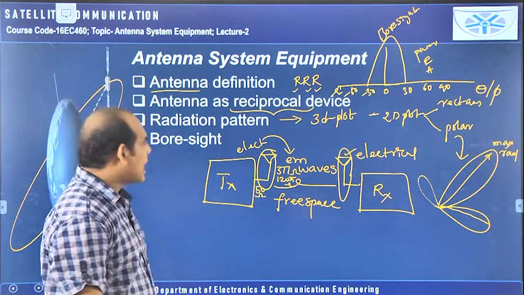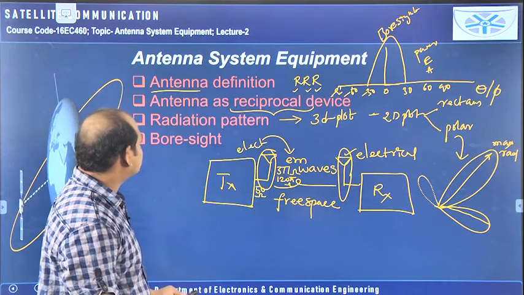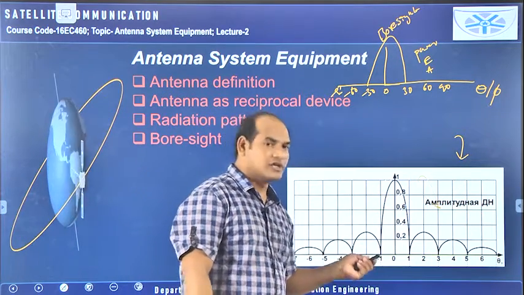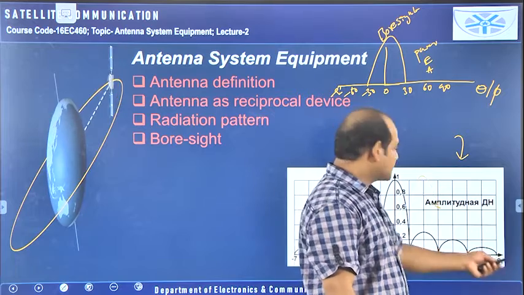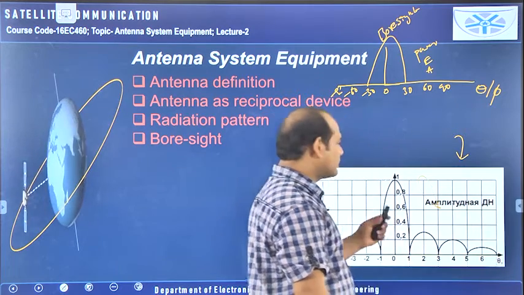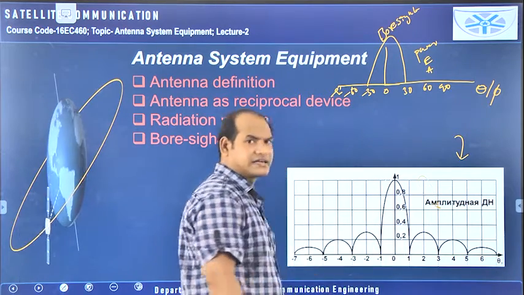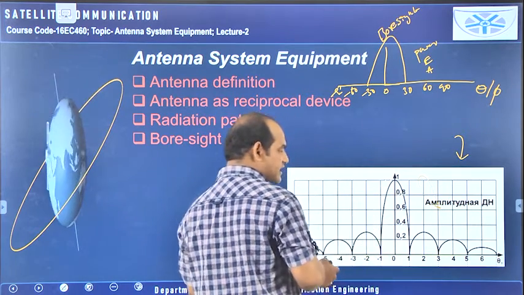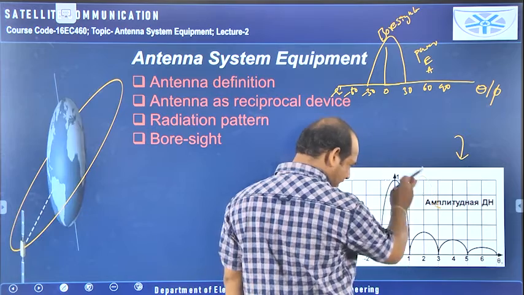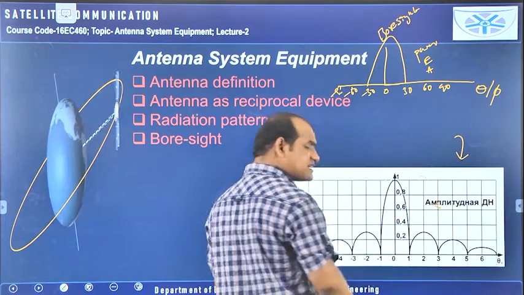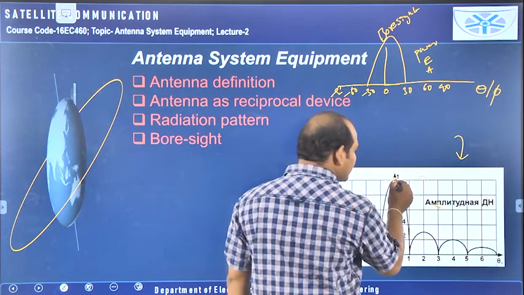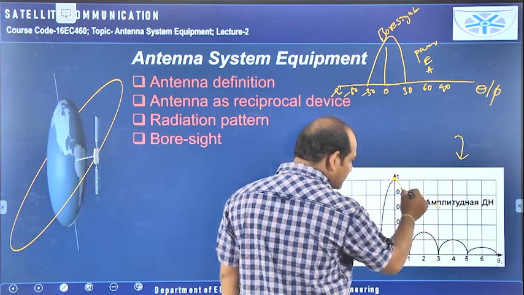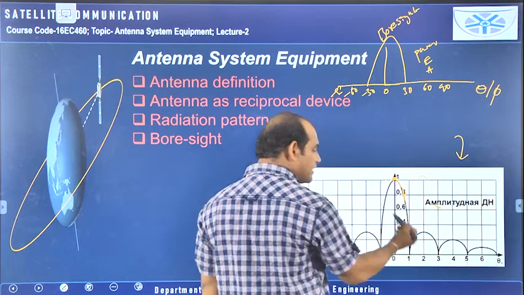Bore site I have already told you. In this diagram you can observe the same thing I told here. Theta is taken on the x-axis, and power or electric field or magnetic field can be taken on the y-axis. It is in the rectangular form. At theta equal to 0, the maximum amount of radiation is there. As we go to the right side, the energy or power is decreasing like this. As theta is increasing, the energy is decreasing and becoming 0 here.